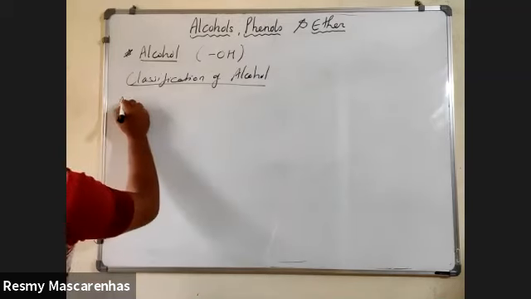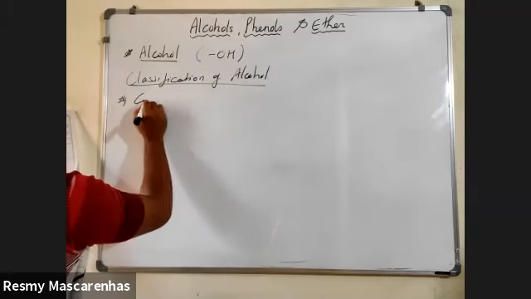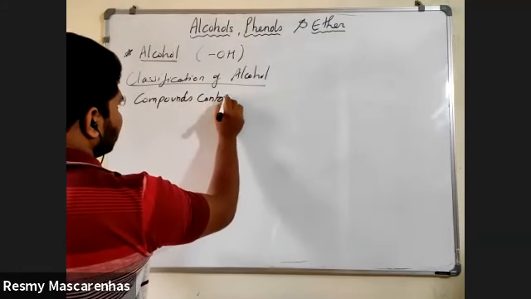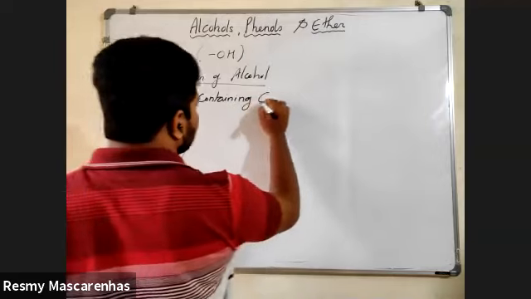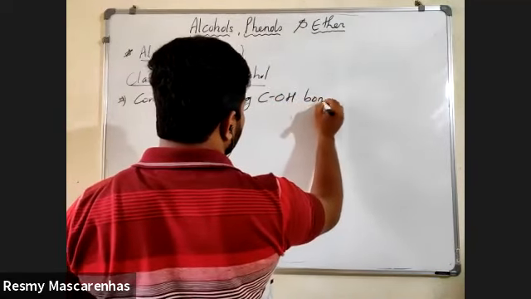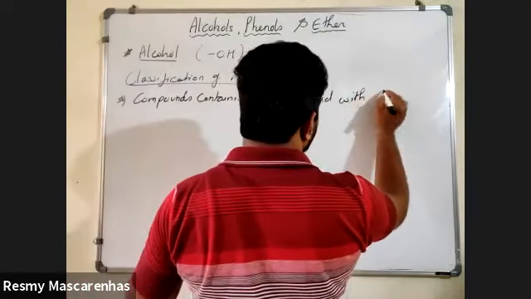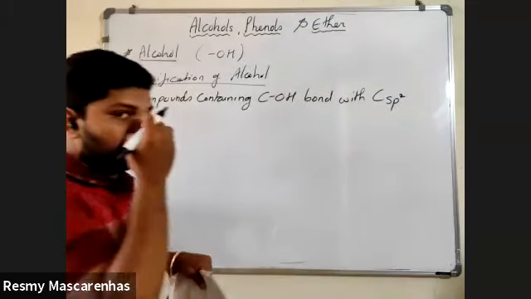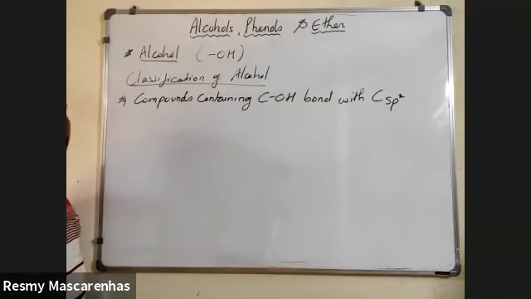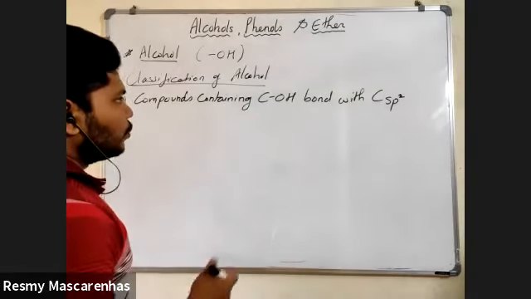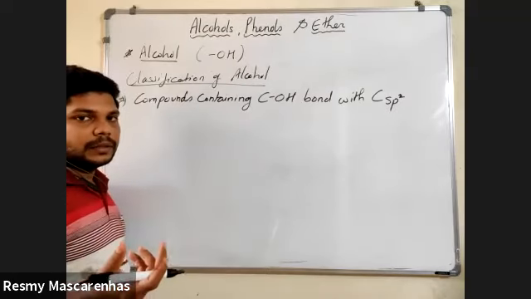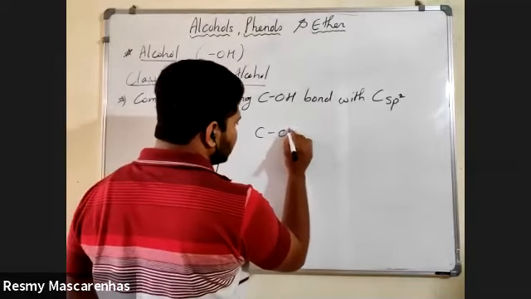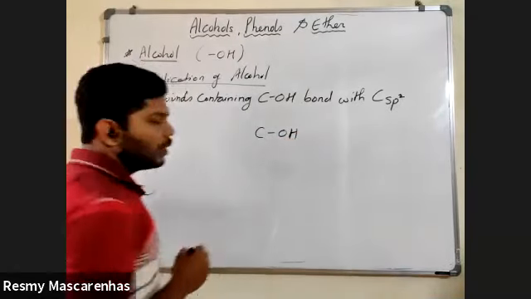Now, next we'll see compounds containing the C-OH bond with carbon of sp2 hybridization. When you call a carbon sp2 hybridized, so now you know that this is an alcohol.